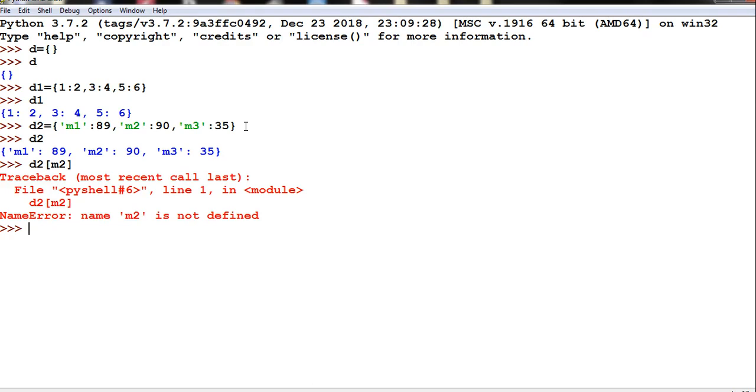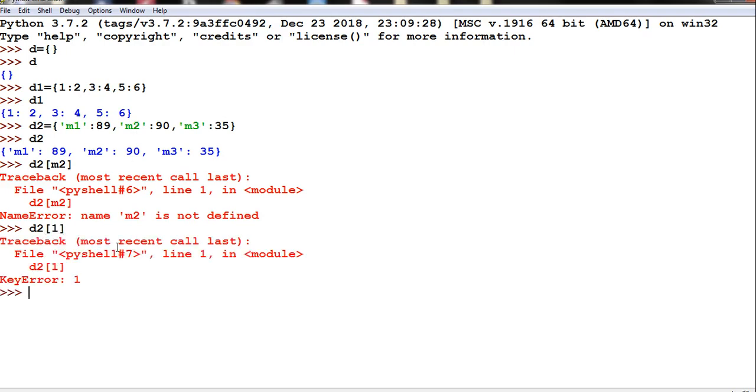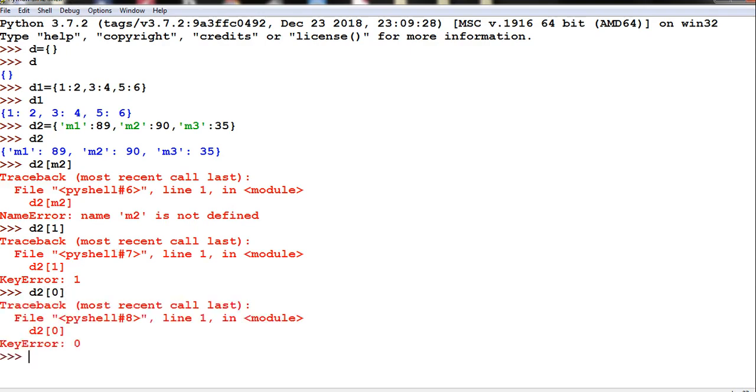So instead what I can do now, D2 of 1, because this is 1, no? Let us check what it will display. D2 of 1. Okay, it is not displaying. D2 of 0 also it will not display. It will show the error, key error, because you are not giving the key values properly, right?